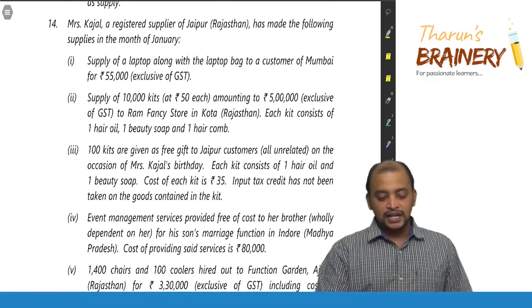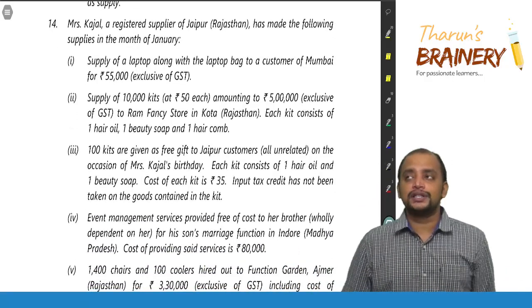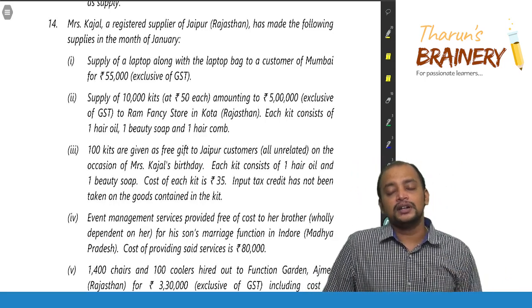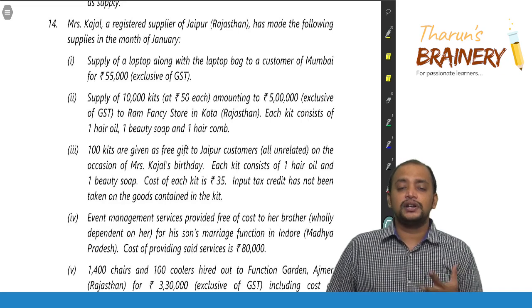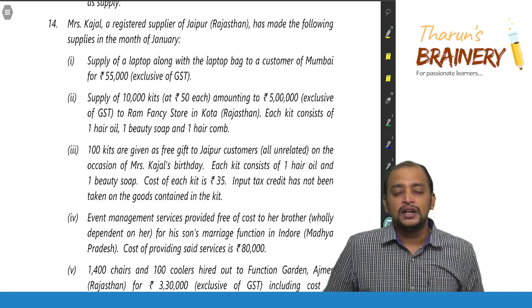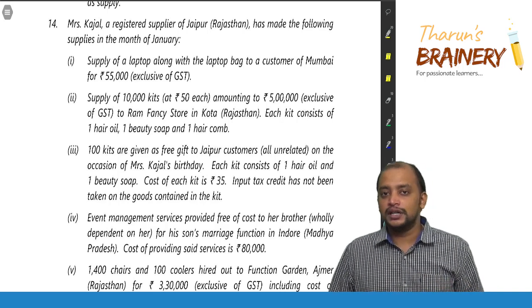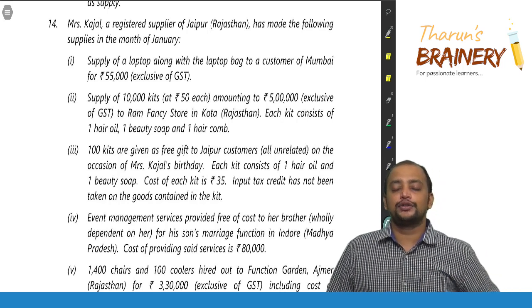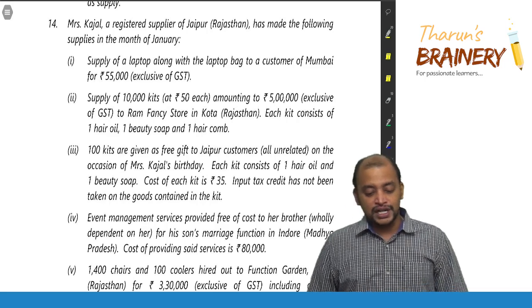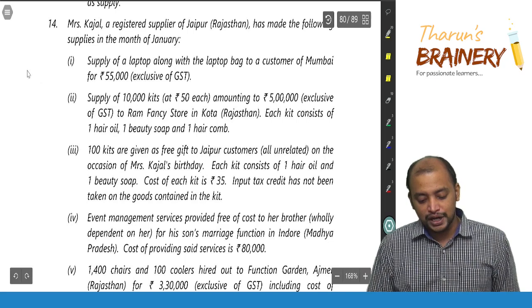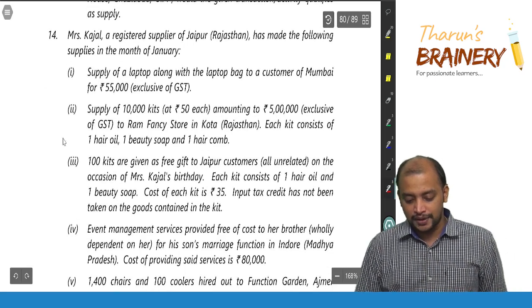But sir, generally in exam when it is given, how we need to consider? In the ordinary course of business, that's the meaning that is given. Generally in the ordinary course of business, a laptop seller will also give the laptop bag, correct? Usually. So it is naturally bundled in the ordinary course of business. So we need to treat it as a composite supply only. It is not to be treated as mixed supply. It should be treated as composite supply. Okay.